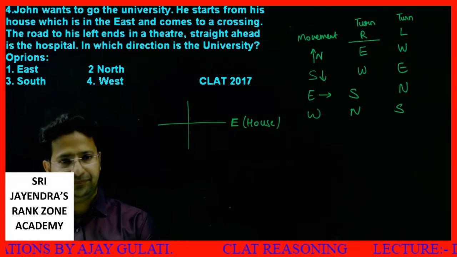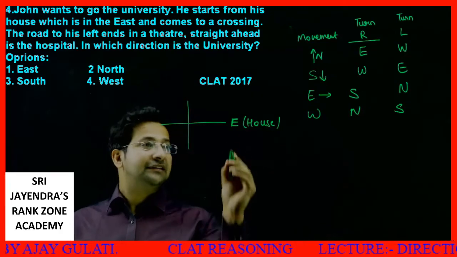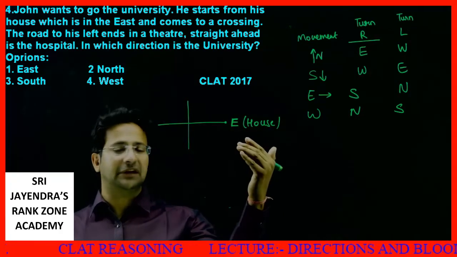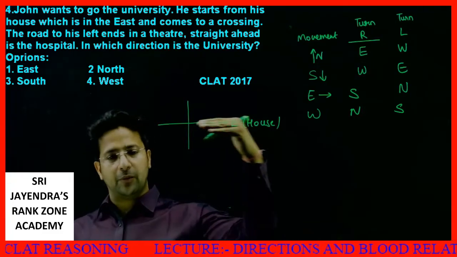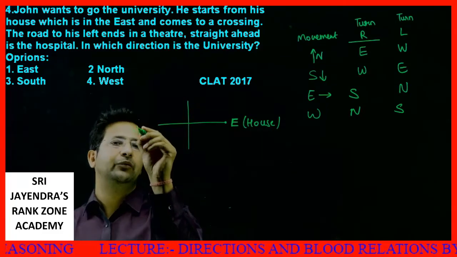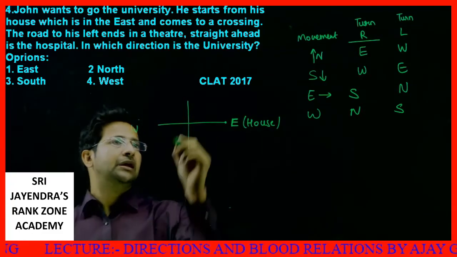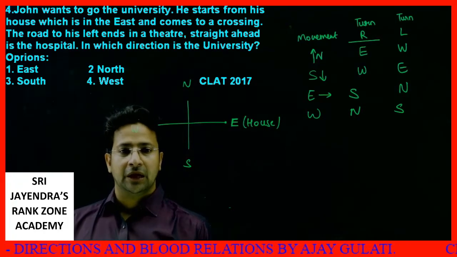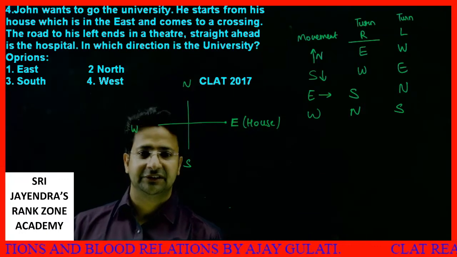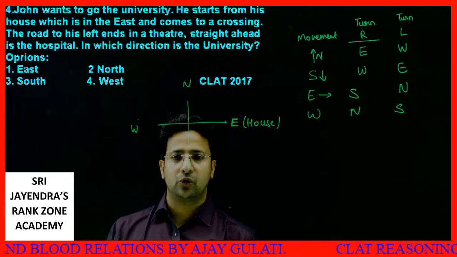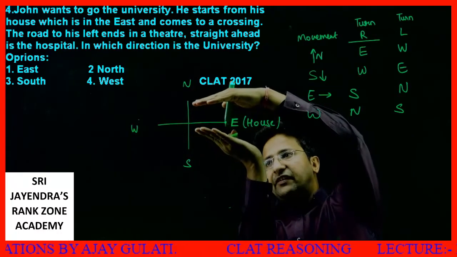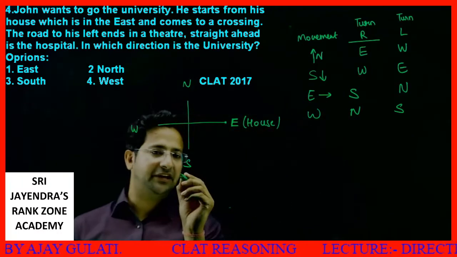So far clear? He starts from his house which is in the east. So whenever it is said he starts from his house which is in the east, that means he will be moving in the opposite direction. That means he will be moving towards the west direction. Now we know this is north and this is south. From his house he comes to a crossing. The road to his left ends in a theatre. See, he's moving like this. If he turns left, here is a theatre.